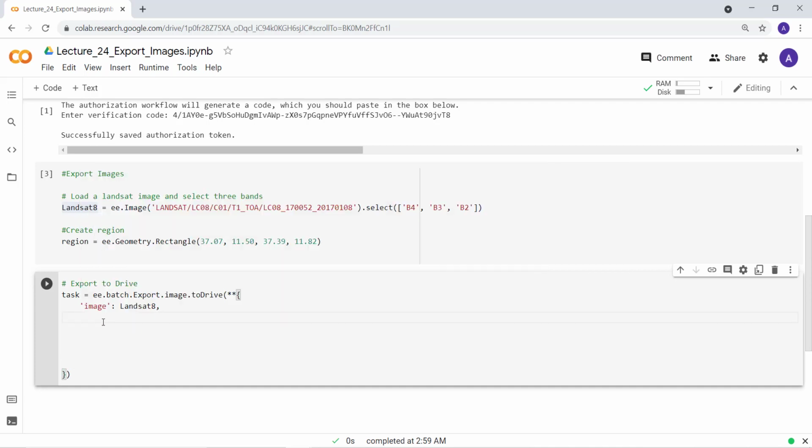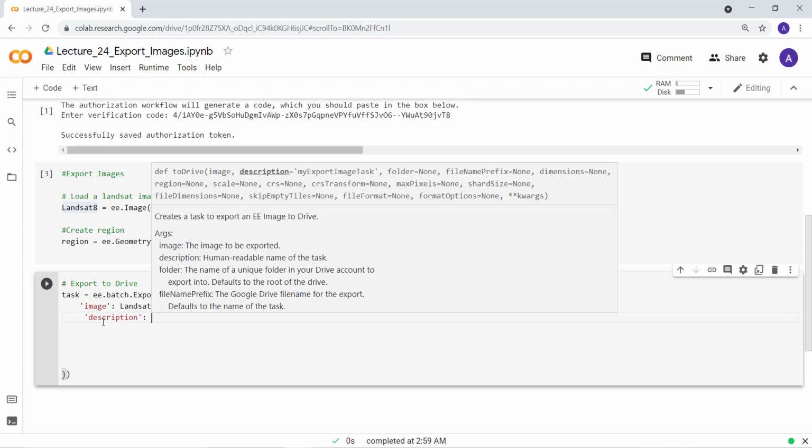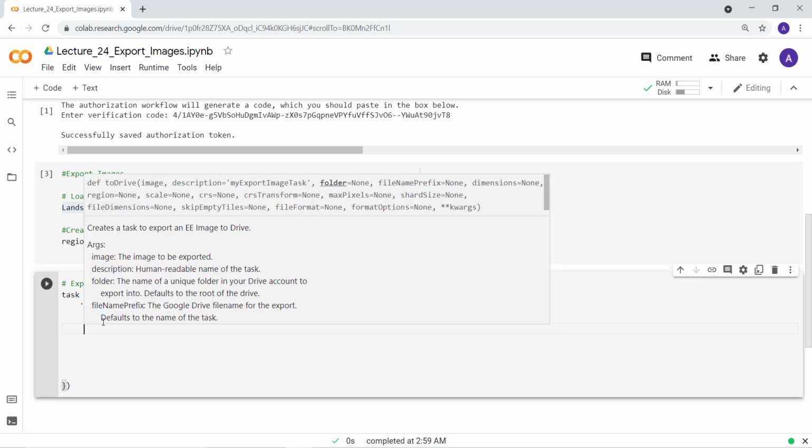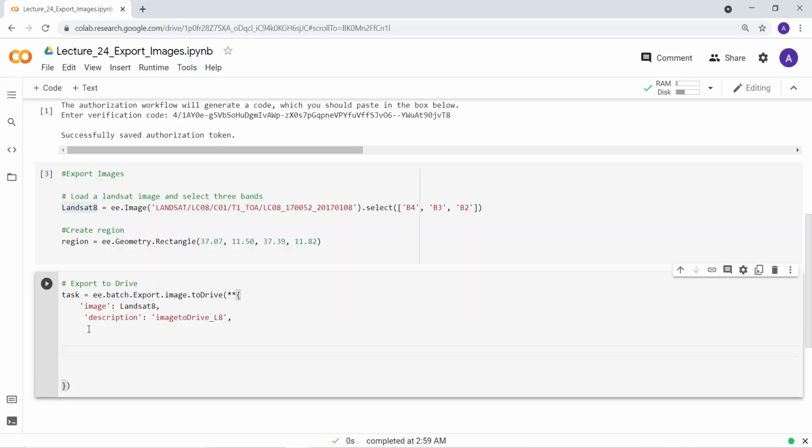This will help you once you export, that means the name of the raster data that you're exporting. So you provide a name, something that you'll remember. Just try to change this if you want to. Description. So the description is maybe image to drive L8, maybe Landsat 8.